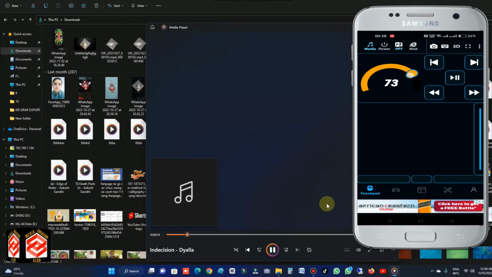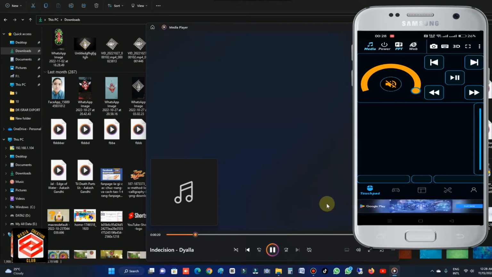It's very simple to control. And if I want to play the next track, I click the next track, so I can easily control my computer sound from the phone. Then if I want to mute, I can click mute.